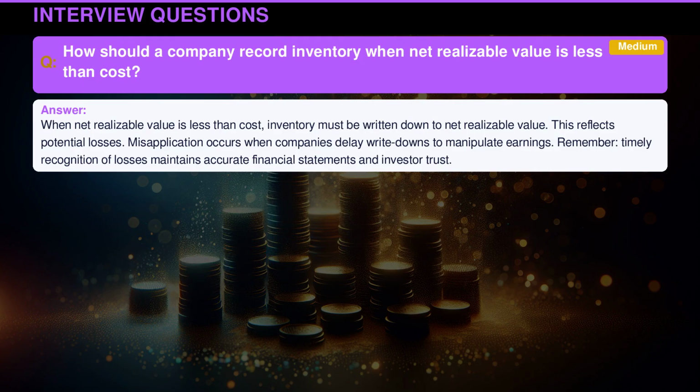When net realizable value is less than cost, inventory must be written down to net realizable value. This reflects potential losses. Misapplication occurs when companies delay write-downs to manipulate earnings. Remember, timely recognition of losses maintains accurate financial statements and investor trust.